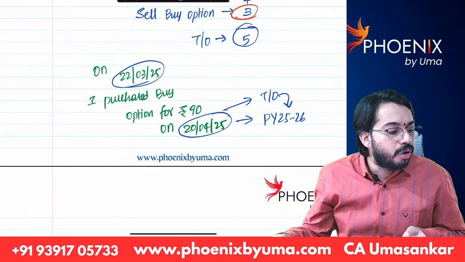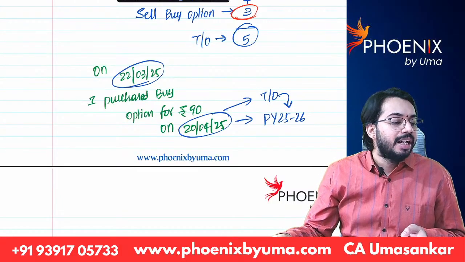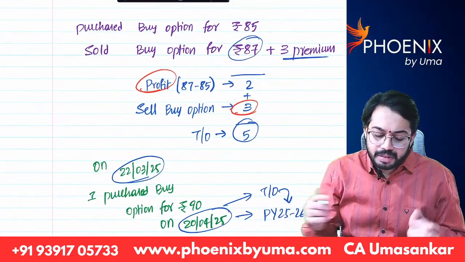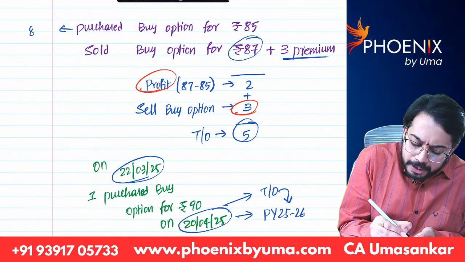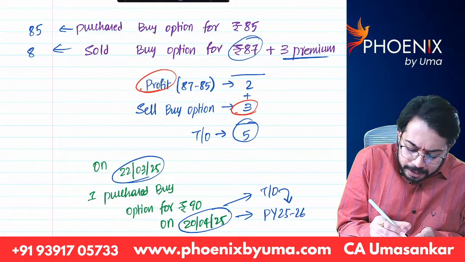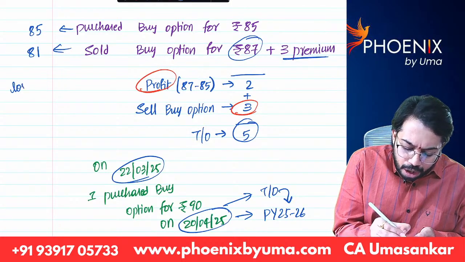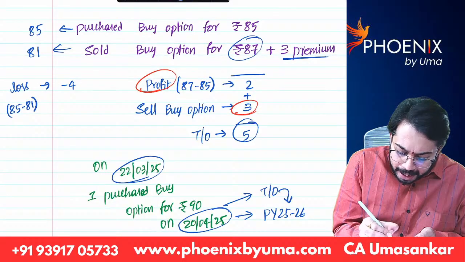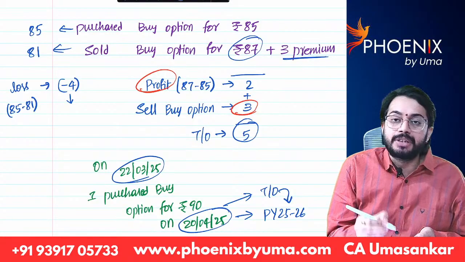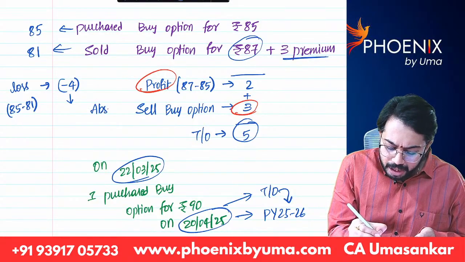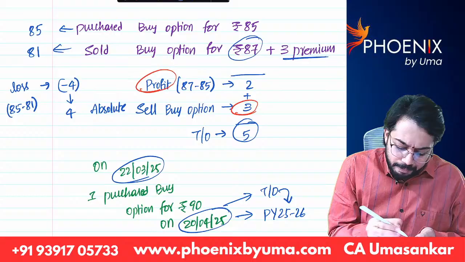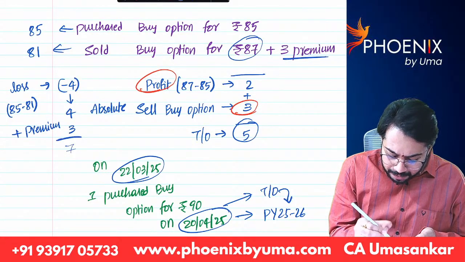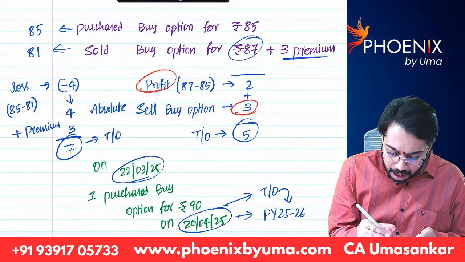One doubt asked is, in options, if we get a loss, is it added to the turnover or not? Yes, it will be added. For example, in this case, I purchased the option for 85. I sold the option for 81. Is there profit or loss? There is loss. 85 minus 81. My loss is minus 4 rupees. Even though it is minus 4, we need to take the absolute figure. How much is the absolute figure? 4. Plus how much is the premium I have received? 3. Total 7 rupees will be treated as turnover. Are you able to understand?